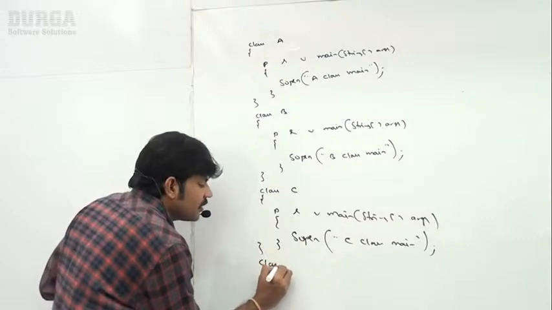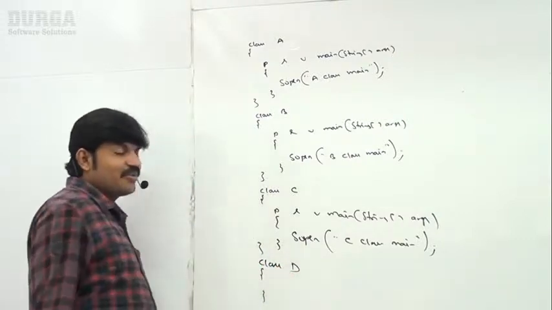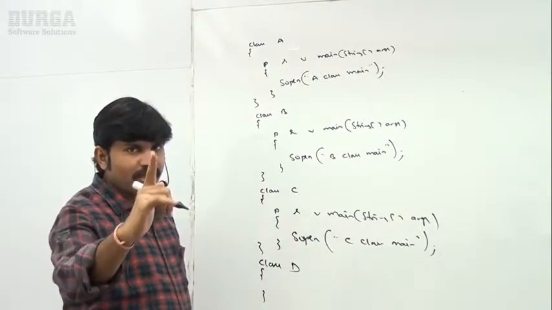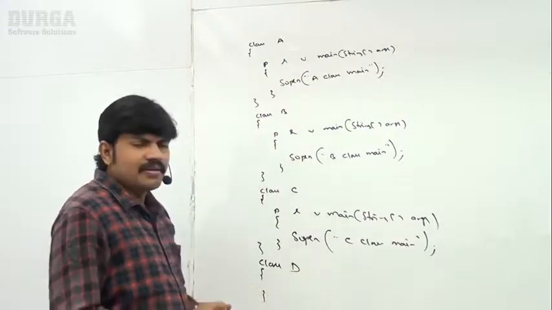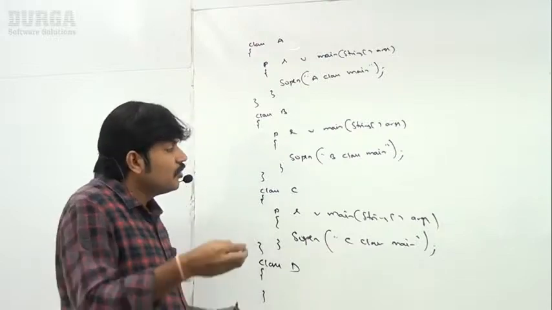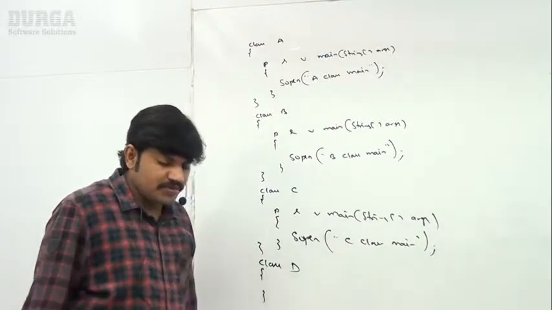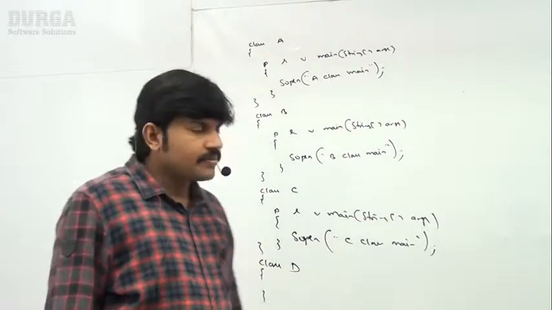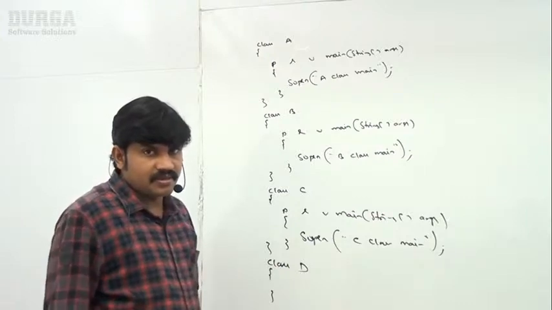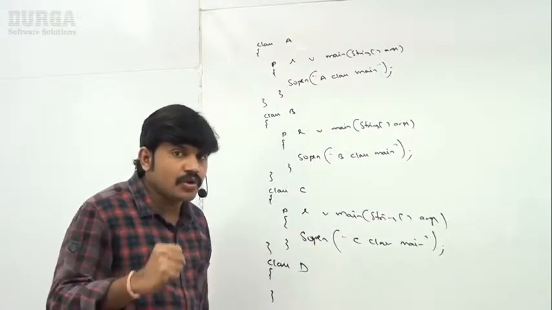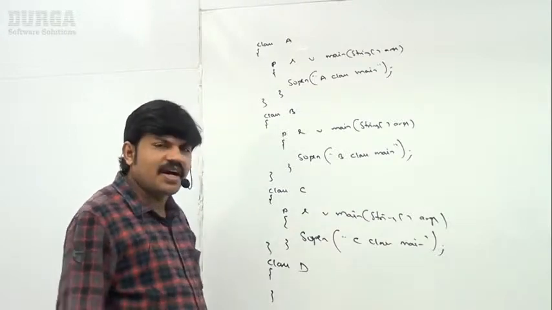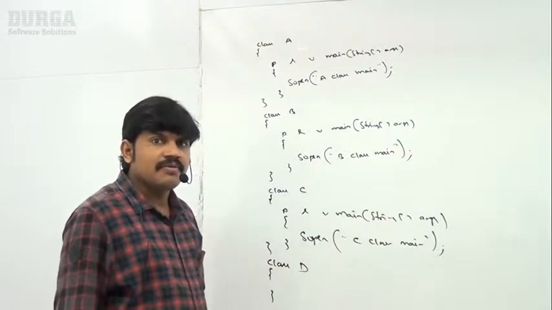One more class I'm taking, class D. Now observe. Total, how many classes are there? Four classes are there. Now can you please tell me, assuming this total is a single program only, which name I have to use for this program? Yes, friends. Think a bit very carefully and then tell the answer. Either A.java, B.java, C.java, D.java or any name. Why are you thinking? Any name.